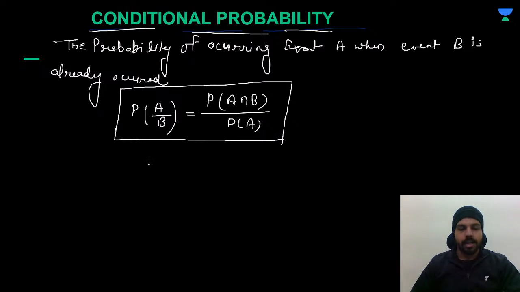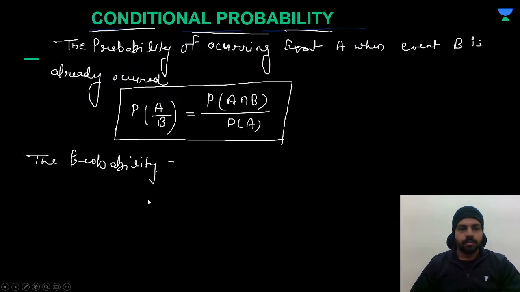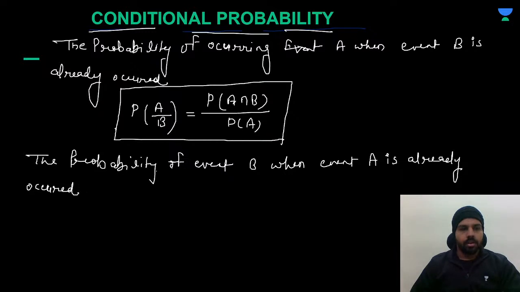Understood? Let me just suppose I am saying to you the probability of event B when event A has already occurred. So how will you write this?